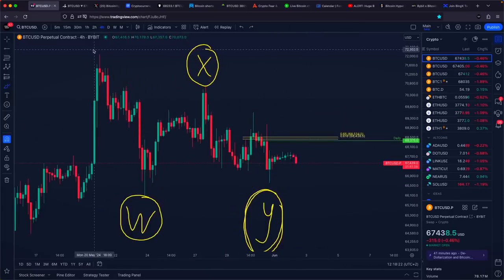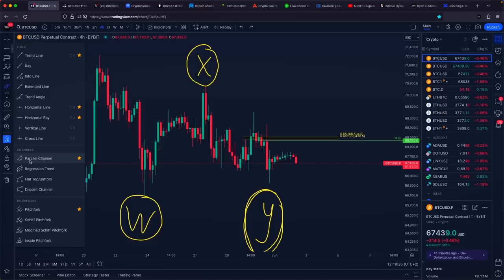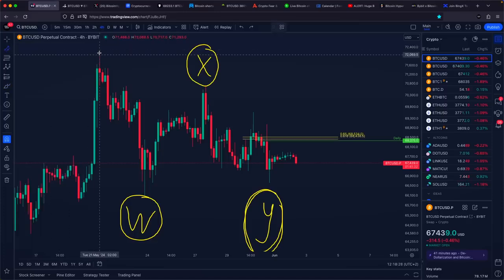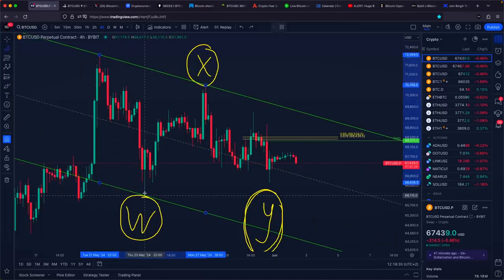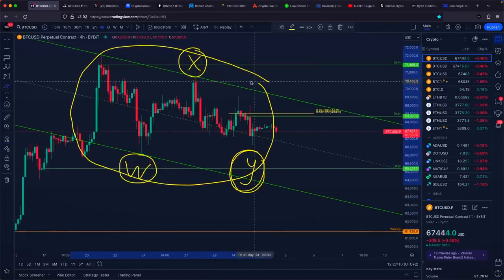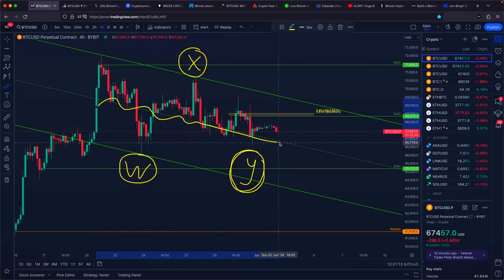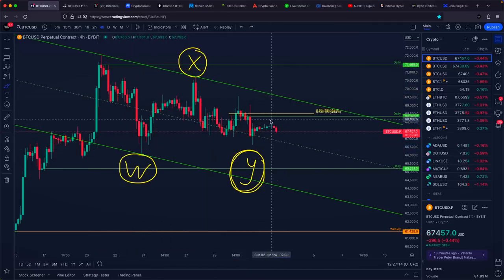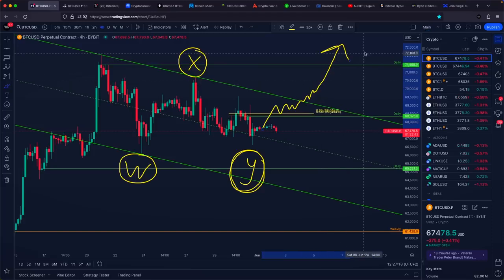The most significant level is a diagonal one, revealed by drawing a descending channel on our chart using the parallel channel tool. Connect the previous highs and extend it towards the previous low. Notice how Bitcoin has very nicely been trading within this descending channel. A decisive break above this channel would be a major bullish signal for Bitcoin, potentially paving the way for a new all-time high in the near future.